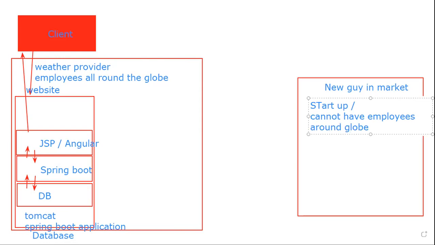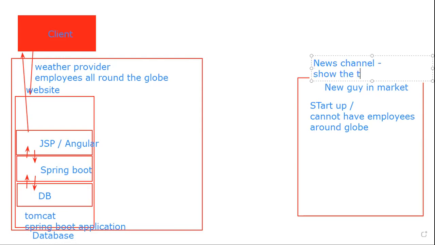He is a very small startup company. Now let us say he is a news channel, a new startup. He wants to show the weather on his website.